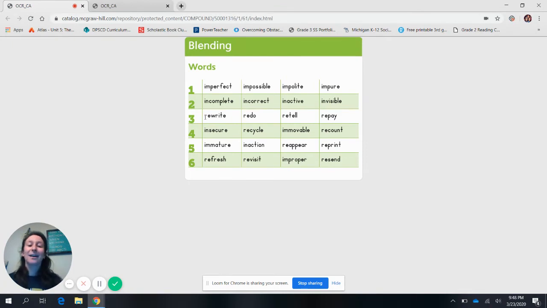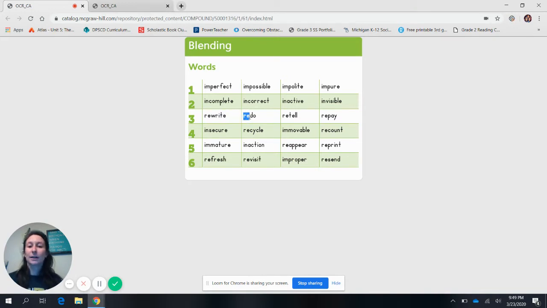All right, line 3. We have our prefix re, R with a long E, re. Sound of a W-R, long I, rewrite, T. What's the word? Rewrite. Good, there's a silent E at the end there.